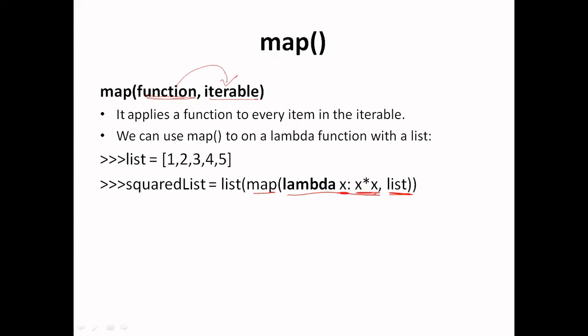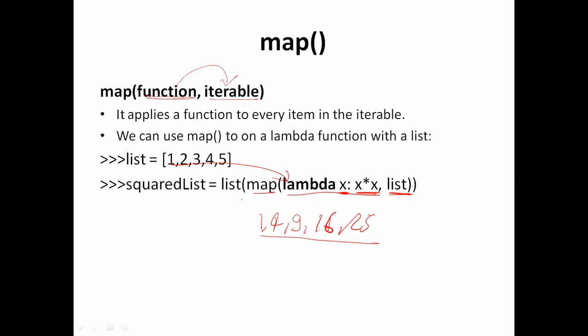It multiplies the number by itself, that is it produces the square of the number which has been passed as a parameter. Each and every element of this list will be passed to this lambda function and squared. So we will get an iterable object which will be the squares of 1, 2, 3, 4 and 5.